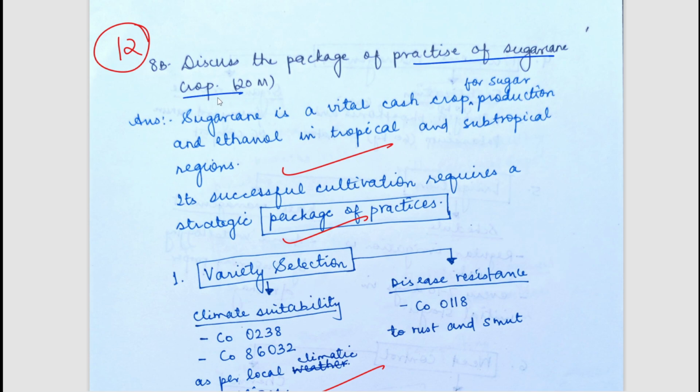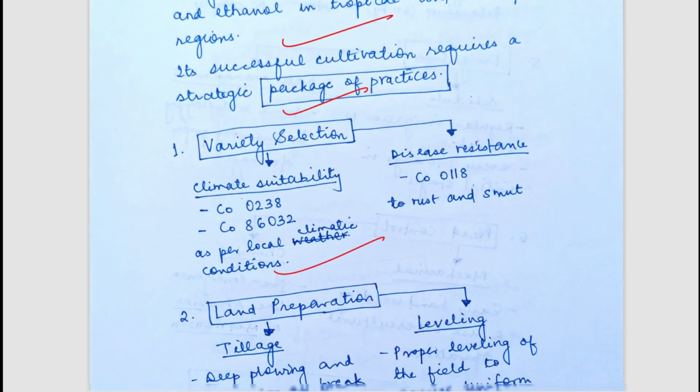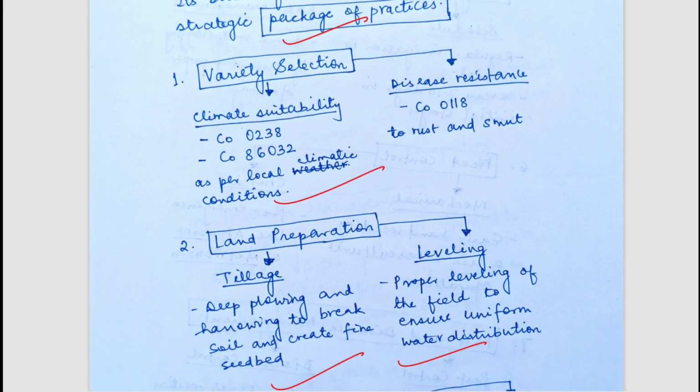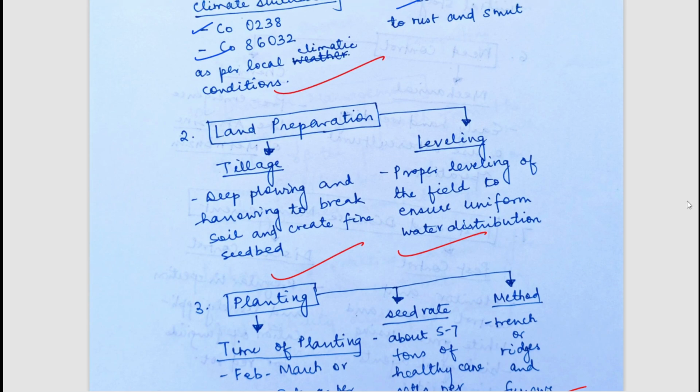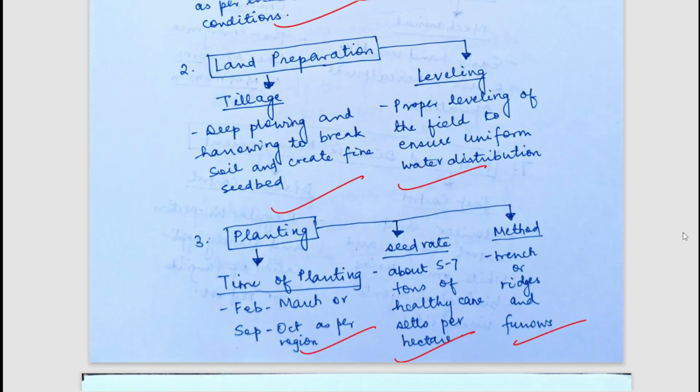So what is sugarcane crop? First of all, we will select varieties which are climate suitable, such as Co 0238, Co 8603, Co 0118. These are some of the varieties, and we will select them as per the climatic conditions and our local conditions. For land preparation, we will do tillage and leveling. Time of planting should be February to March or September to October as per region, whether you are growing in North India or South India.